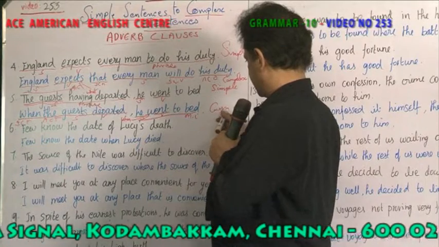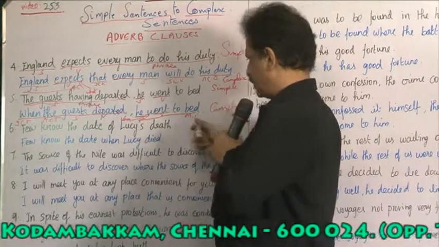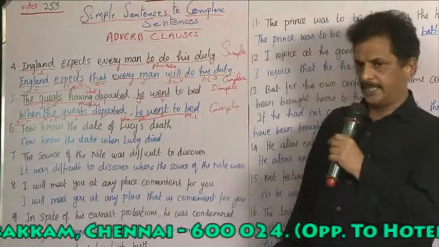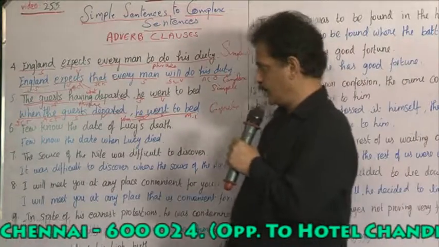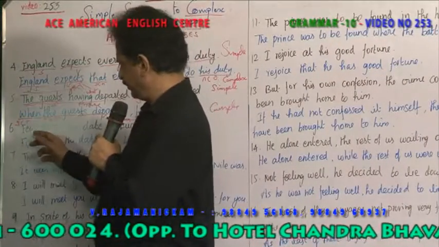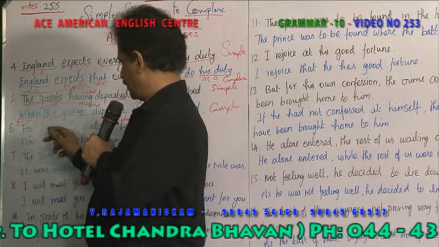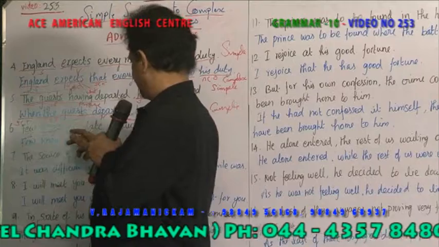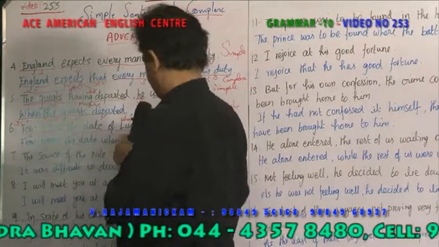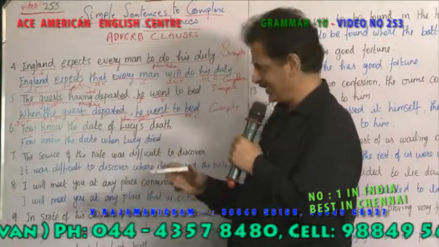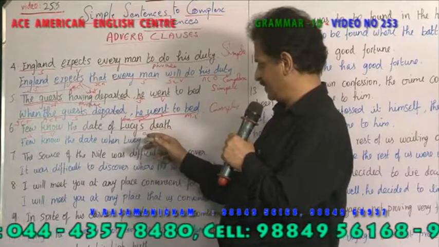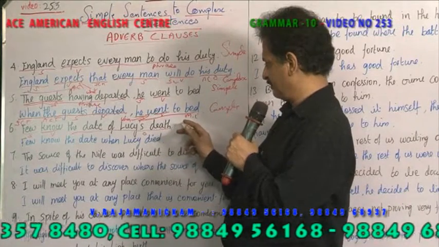Now this complex sentence: few know the date of Lucy's death. So few is the subject, know is the verb. The date of Lucy's death, it is the object, right? So this becomes the main clause.